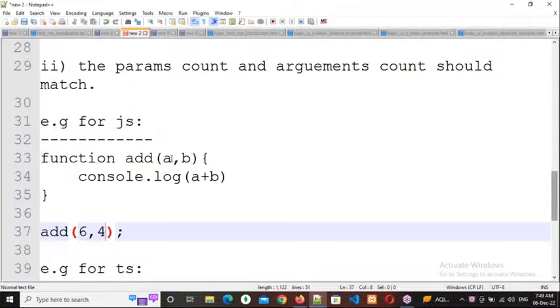Is it clear, everybody? So in the next line, what am I doing? I'm doing the addition operation, a plus b. Now tell me, what is the output I will get? Respond, everybody. What is the output I will get?